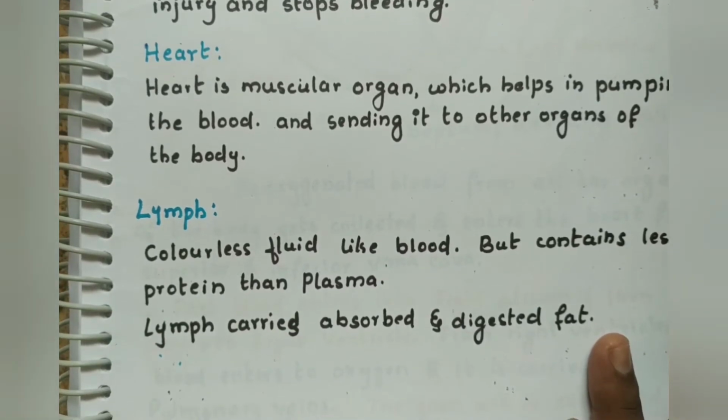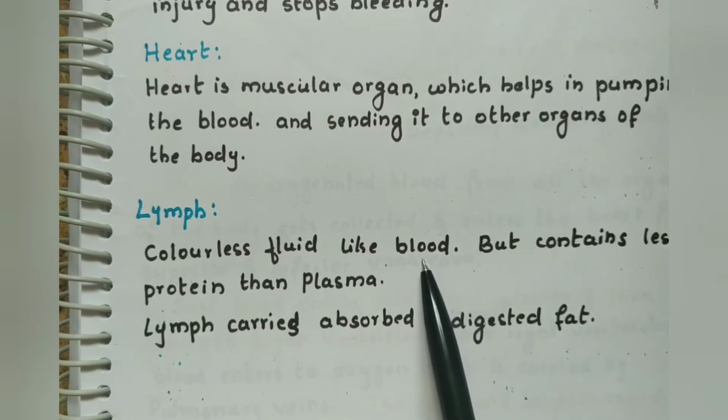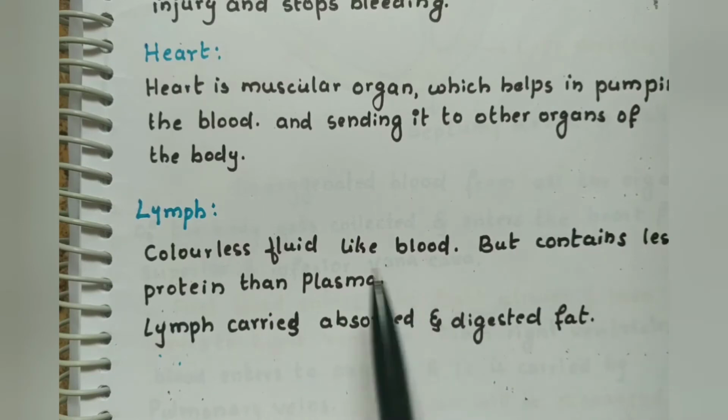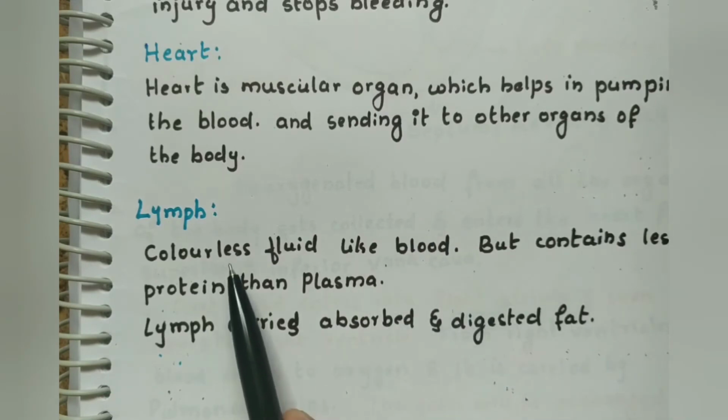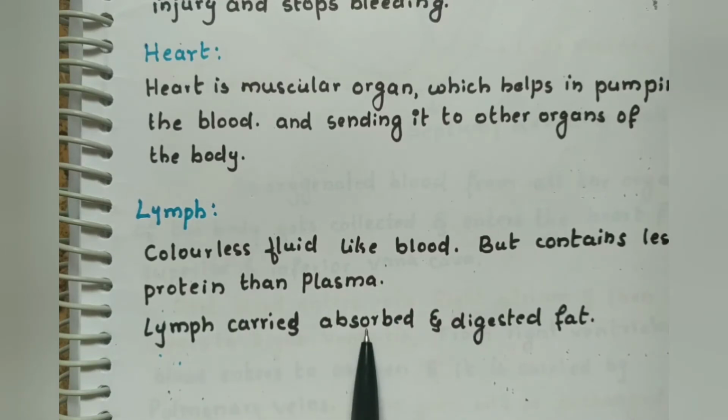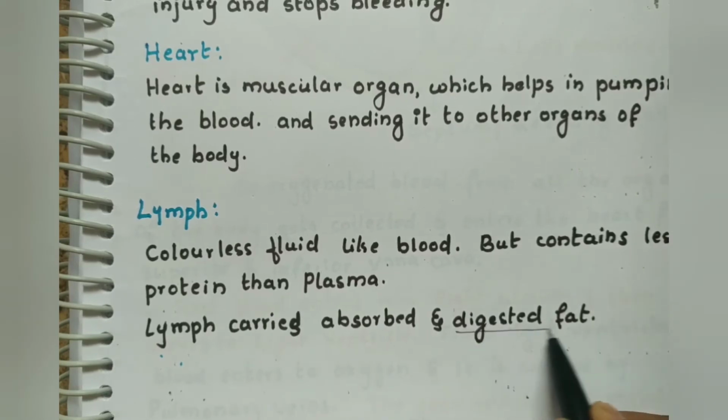Next one is lymph. Lymph is a colorless fluid like blood, but blood is red in color because of the presence of hemoglobin. Lymph contains less protein when compared to blood plasma. Lymph carries absorbed and digested fat. It only carries digested fat.